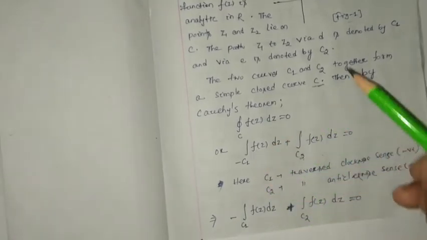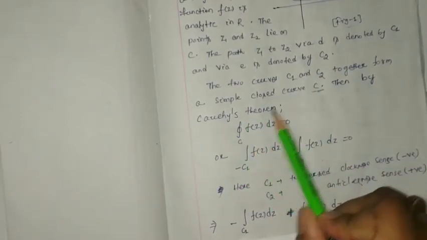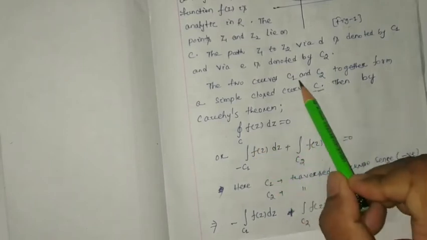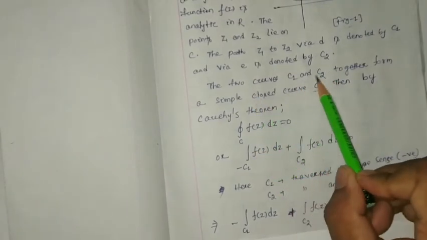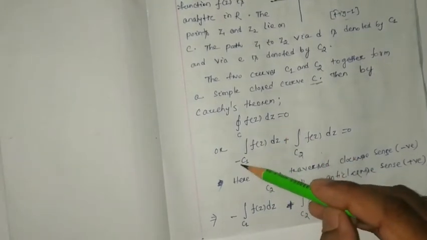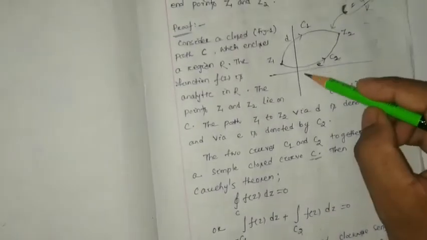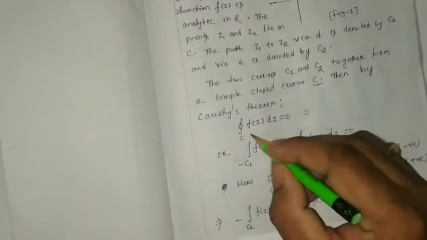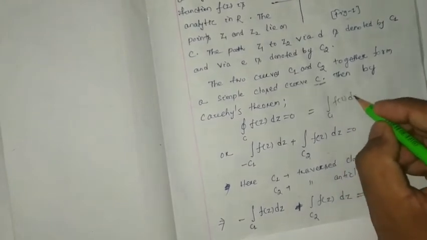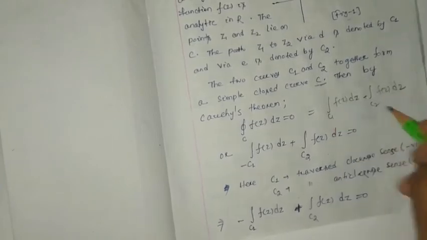Now here C is nothing but the addition of C1 and C2. Two curves join together and form C. So we can write line integration of C1 plus line integration of C2. See, this C can be divided into integral over C1 of F(z) dz plus integral over C2 of F(z) dz. I have not written this step, you just write it down.